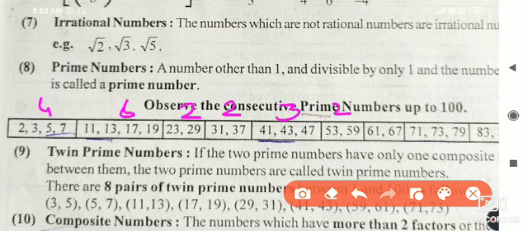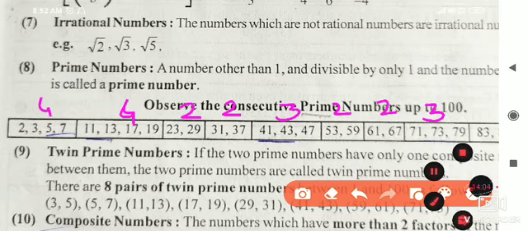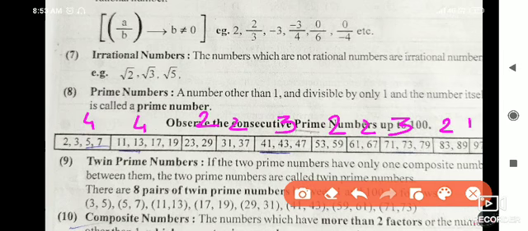Just focus on what I am going to tell you now. 61 and 67 are present in 61 to 70, and 71 to 80 has 3 numbers. Then 81 to 90 has 2 numbers, and lastly 91 to 100 has 1 prime number, and that is 97.